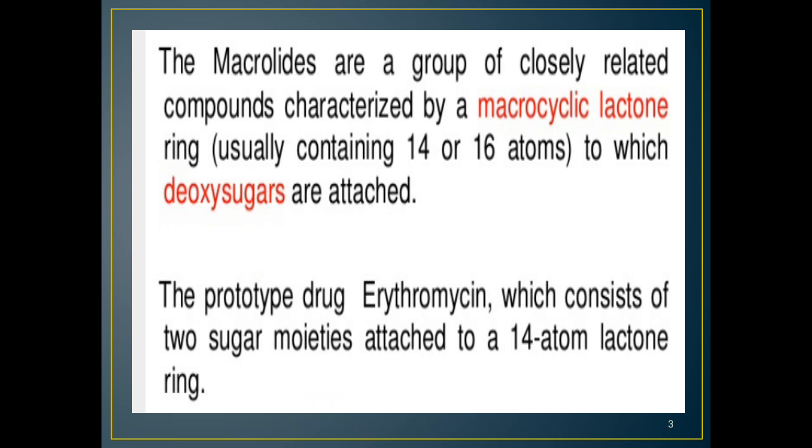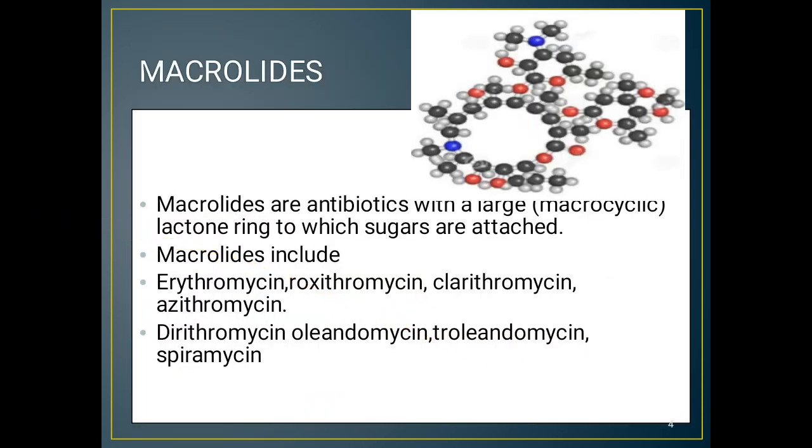Macrolides contain the macrocyclic lactone ring to which deoxy sugars are attached. The prototype drug erythromycin, which consists of two sugar moieties, is attached to a 14 atom lactone ring. These macrolides include erythromycin, roxithromycin, clarithromycin, azithromycin, oleandomycin, troleandomycin and spiramycin. All these mycins come under the macrolide antibiotics.